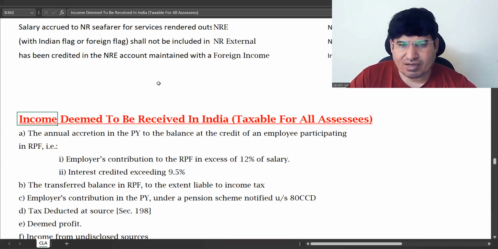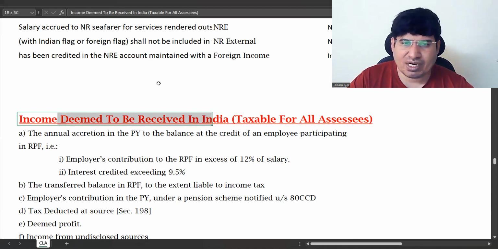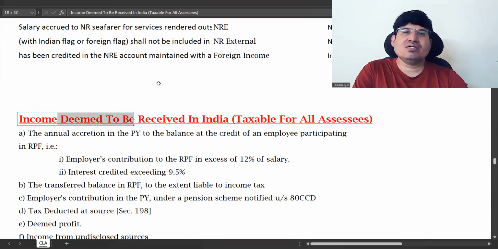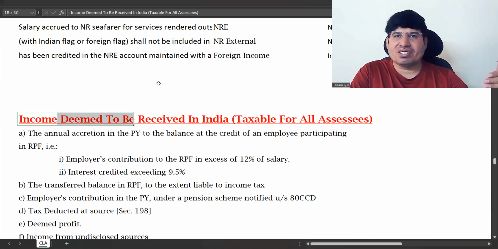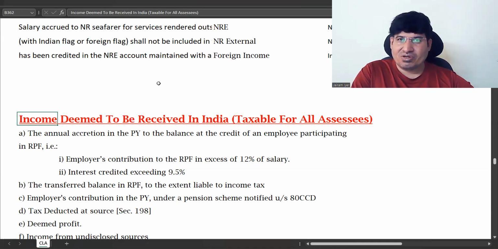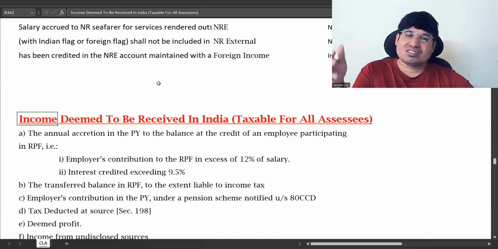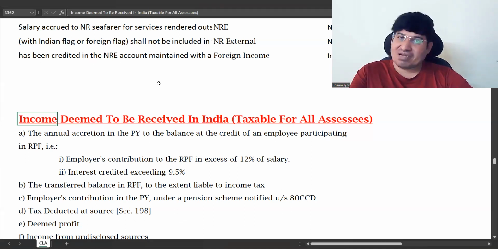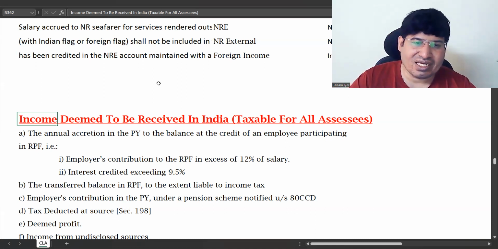Here, income deemed to be received in India. Okay, what is income deemed to be received? You have to add these deeming provisions only when it is not clear that income is received in India. If it is clear, then it will go in income received in India. There are certain things which are not clear, whether they should be treated as received in India, because some accounts might be in some other place. So the actual income is not received in India. Then what is to be done? For cases like that, you are clearly defining what is deemed to be received in India.